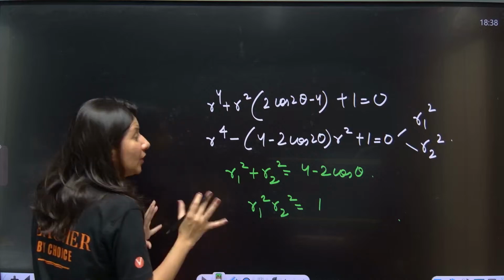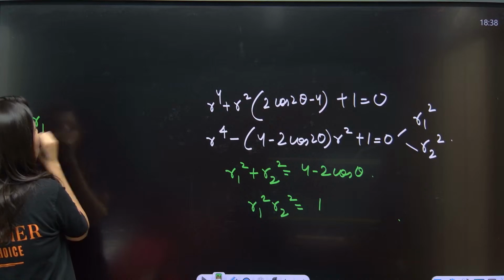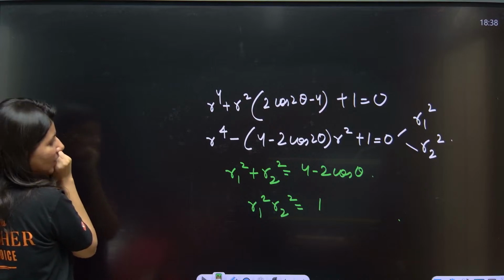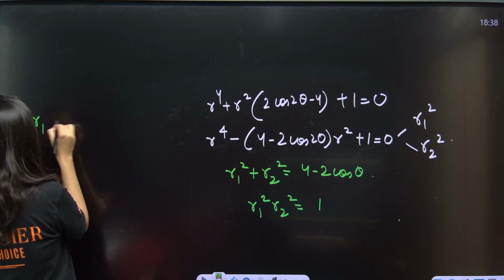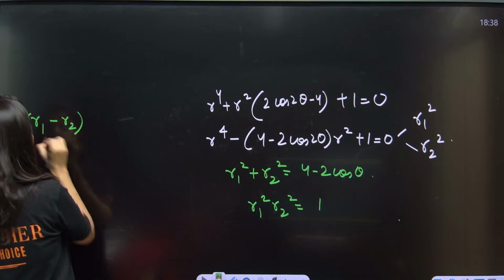Alright. Now what are you looking for? Ma'am, r1 minus r2 is what you are looking for. Okay. r1 minus r2. So r1 minus r2 whole power 4.